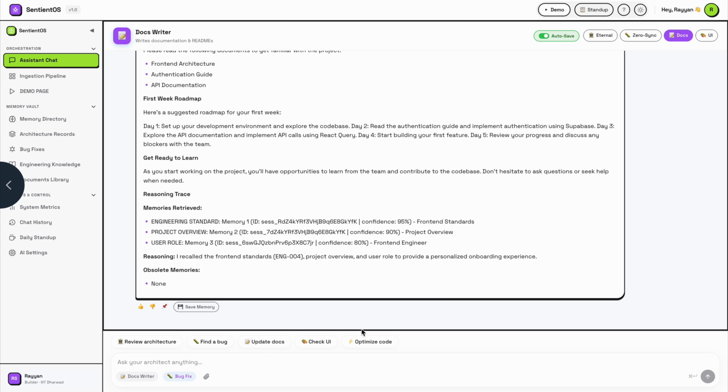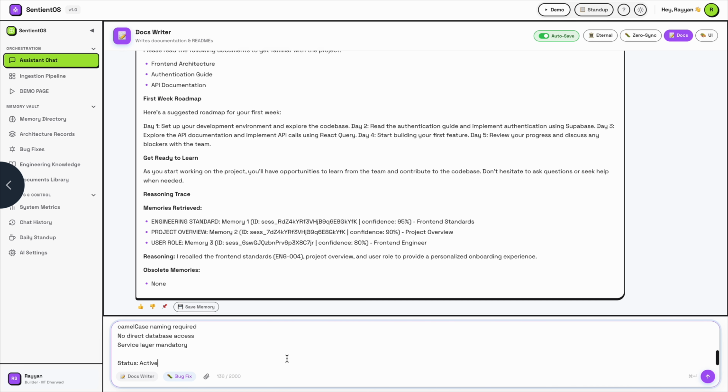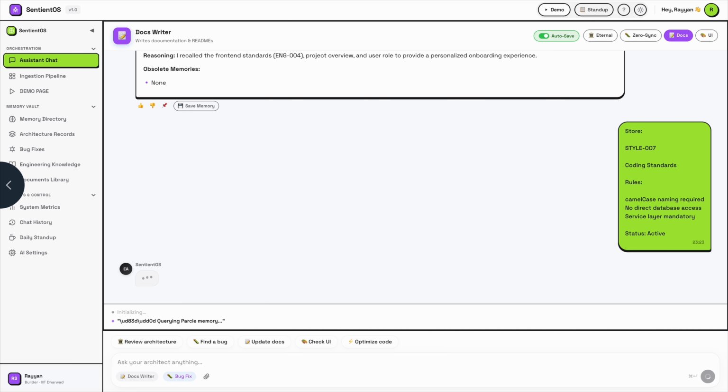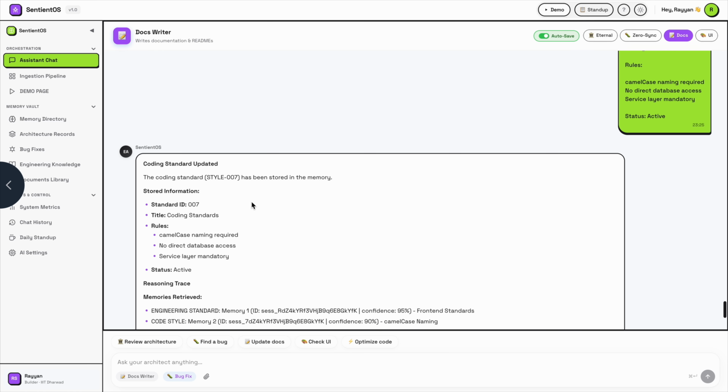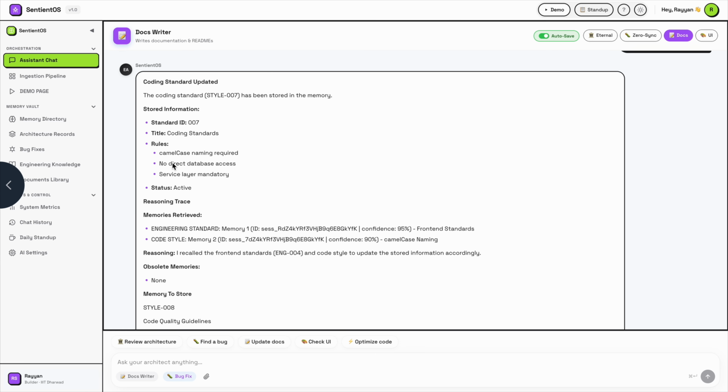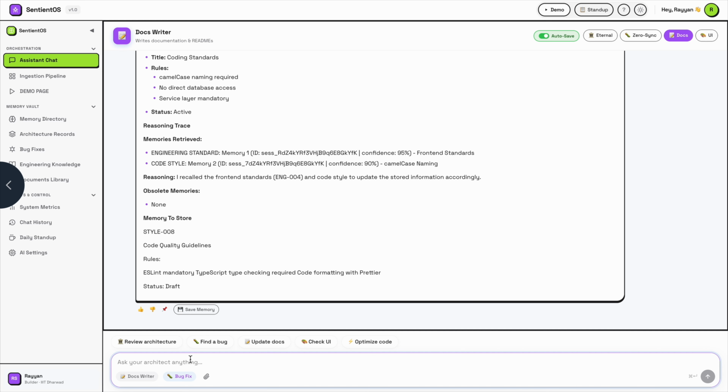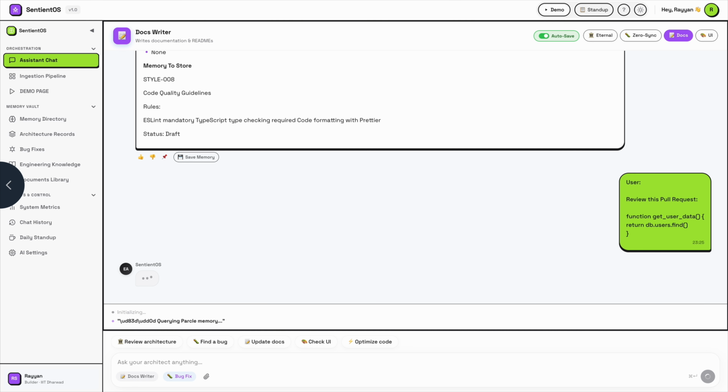So let's imagine our team has some strict coding standards. For example, I have given these coding standard rules to store in its memory, and on the basis of this we'll give a code and ask a question. Yeah, the memory gets updated. You can see here coding standards get updated. We have given rules and he has updated. Now we'll ask a question. Let's see what he answers. This was our question.